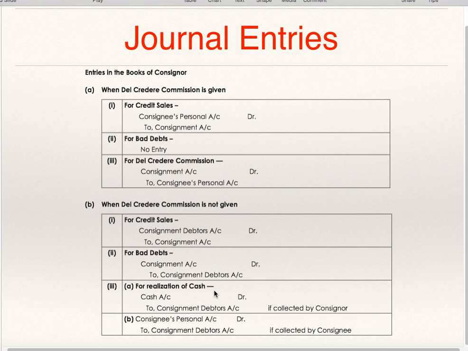Realization of cash. If cash is received by the consignor, cash account debit to consignment debtors. If it is collected by the consignee, consignee's personal account to consignment debtors. See, if the debtor is paying cash, he can pay it either to the consignor or the consignee. If he is paying to the consignee, you are supposed to reduce the debtor's balance. In order to reduce the debtor's balance, you are supposed to credit the debtor's account.